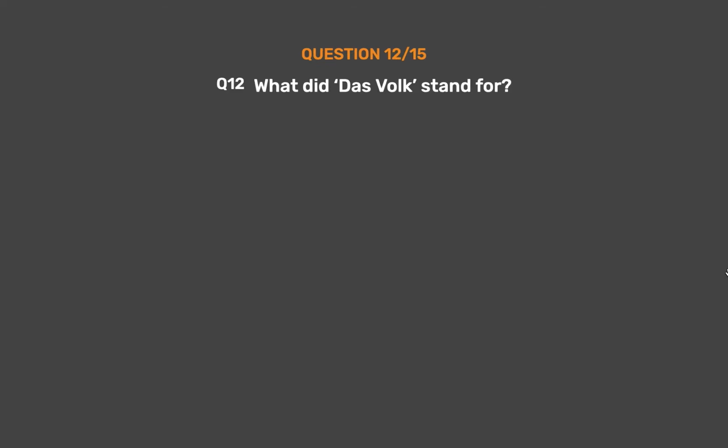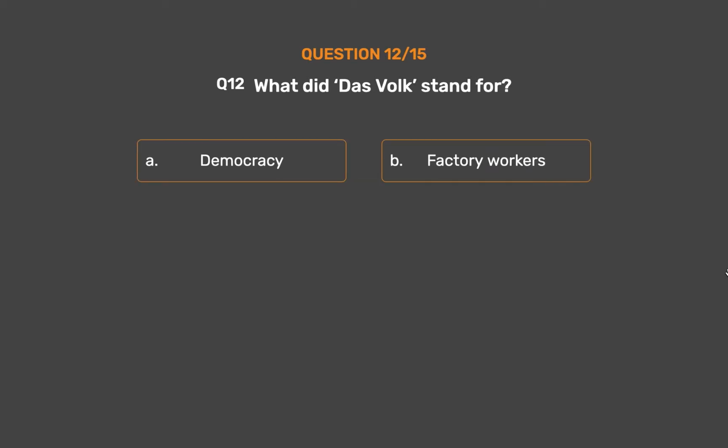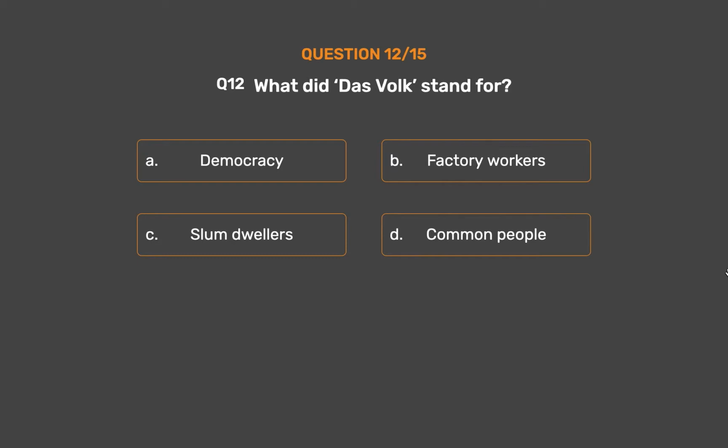Question number 12. What did Das Volk stand for? Option A. Democracy. Option B. Factory workers. Option C. Slum dwellers. Option D. Common people.